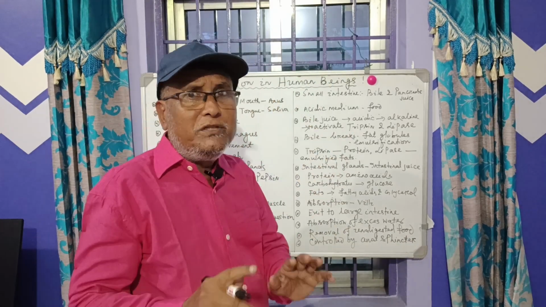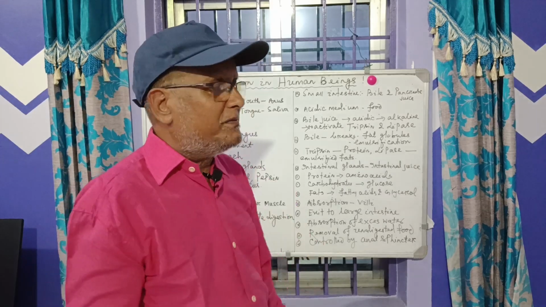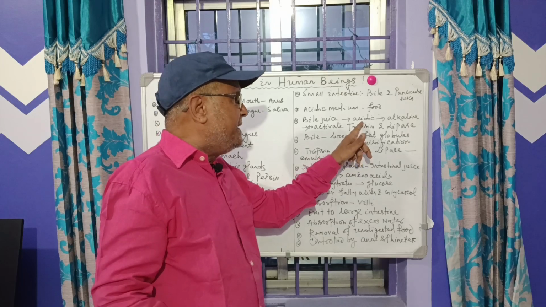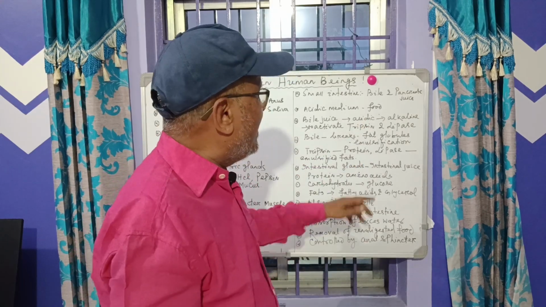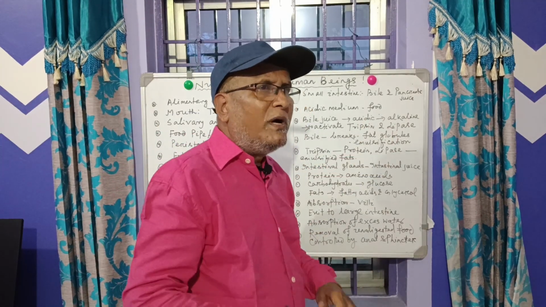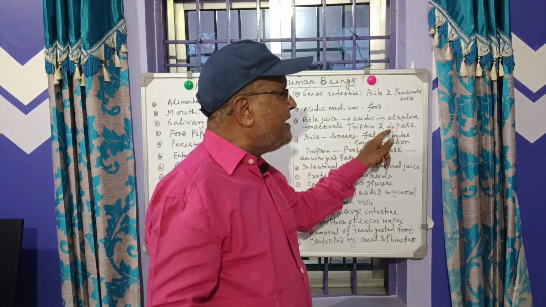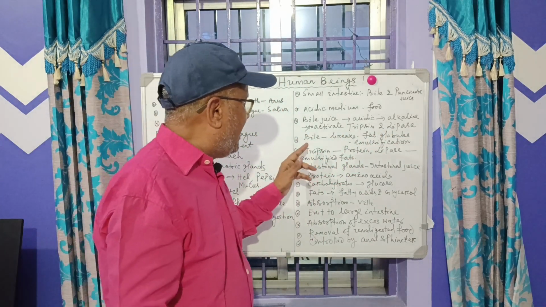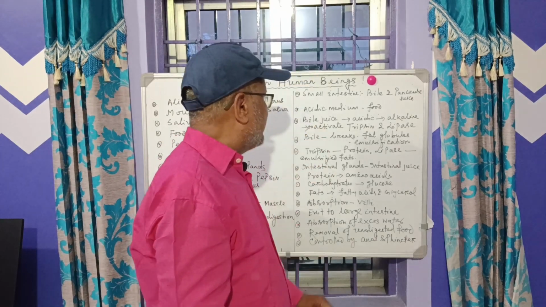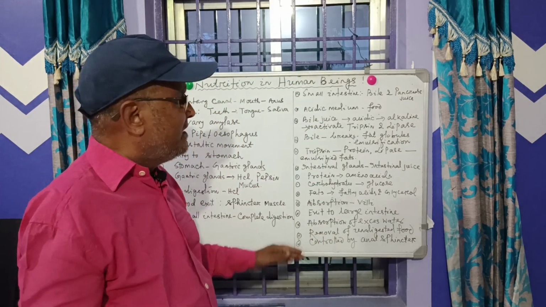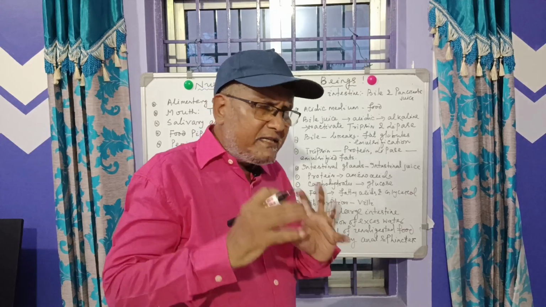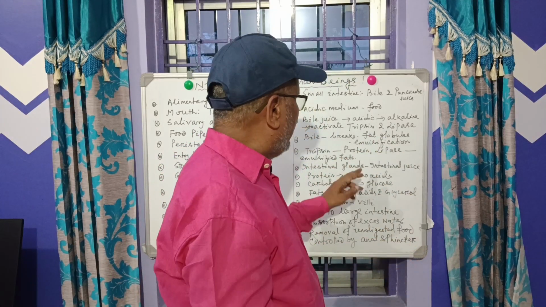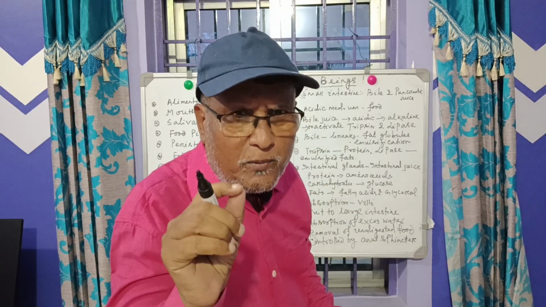So here bile plays two important roles. First, it changes the acidic medium of the food to alkaline medium so as to activate trypsin and lipase. Otherwise, they are inactive. Second action, the bile juice breaks down large fat globules into smaller fat globules.